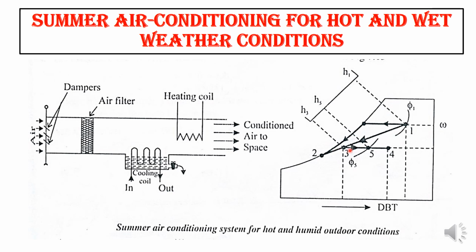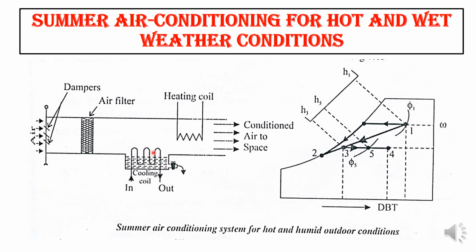While passing over the cooling coil with an efficient coil, air would be cooled to 2. If the cooling coil is 100% efficient, then it will reach over here. Since it is not 100%, it will reach somewhere here, depending upon the efficiency of the cooling coil.